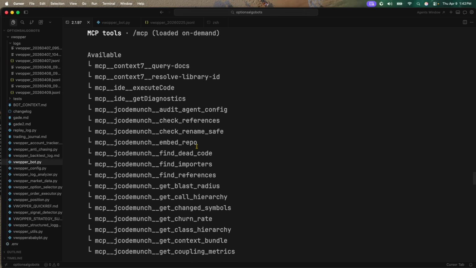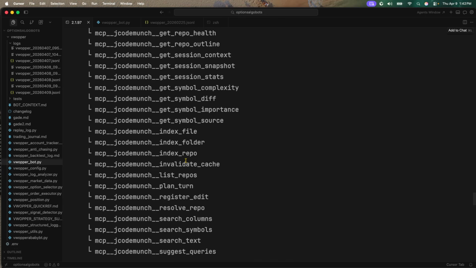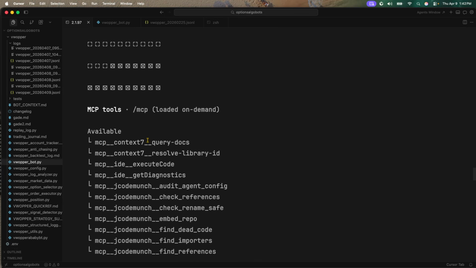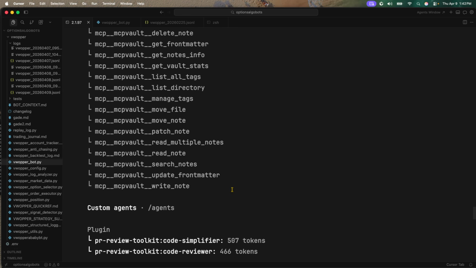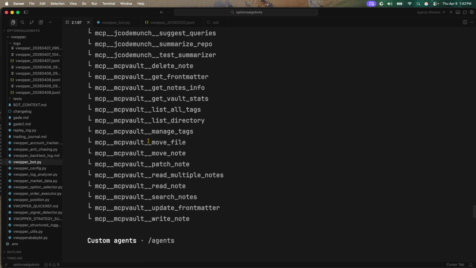I have Context7, also have JCodeMunch, right? And we're also using MCP Vault. Now, the way that I use Context7, whenever there is a Python library or a new package or something that I don't particularly know the answer to, we're going to use the Context7 MCP library in order to find out that information. JCodeMunch allows us to index all of our Python files, such that the IDE Claude Code can quickly reference it without having to read it. And then MCP Vault is going to be the MCP process that allows us to index .md files, right?